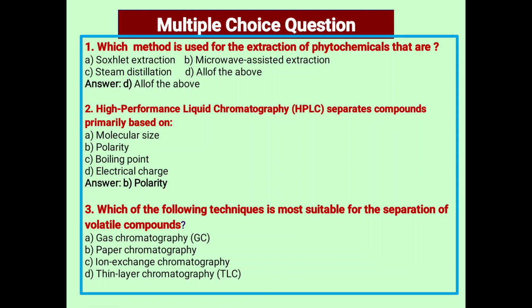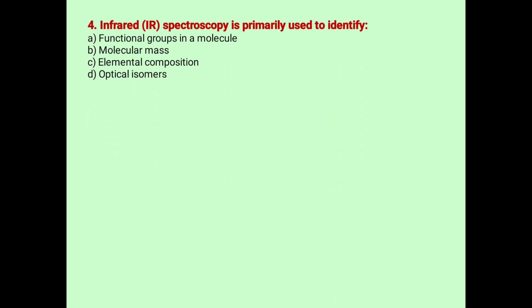Next, which of the following techniques is most suitable for separation of volatile compounds? Gas chromatography. Next, infrared IR spectroscopy is primarily used to identify: A, functional group of molecule; B, molecular mass; C, elemental composition; and D, optical isomer. So functional group determination is done by IR spectroscopy. Also remember, answer A is the correct one.